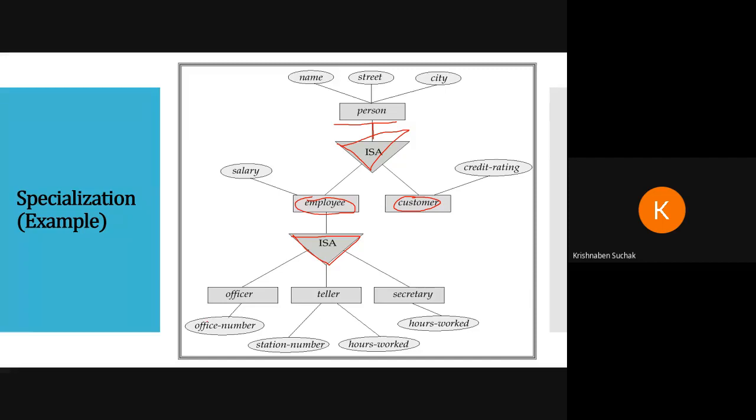So is it clear? Specialization is clear to you? Any doubt in specialization? Because we are going to refer to a similar concept to specialization. So if you have any doubt here, then you can ask right now. No doubt? Okay.